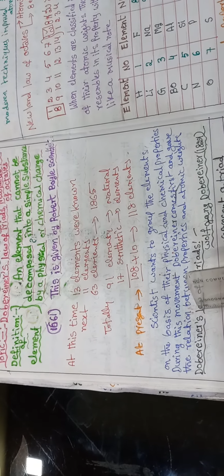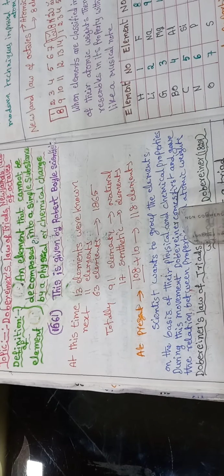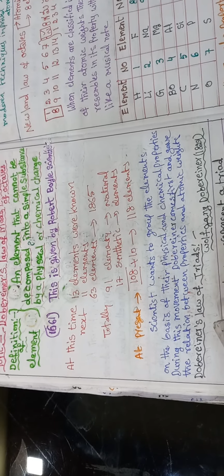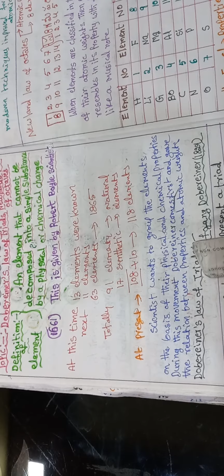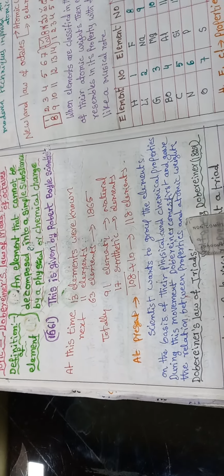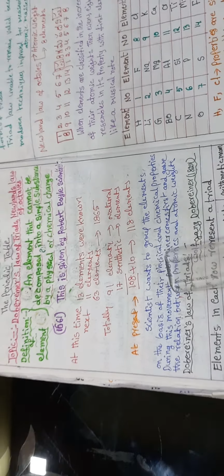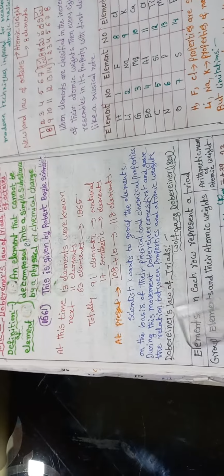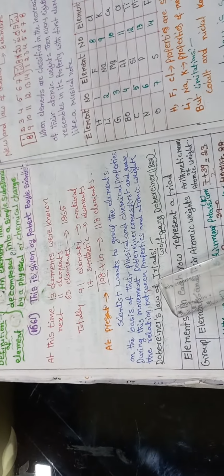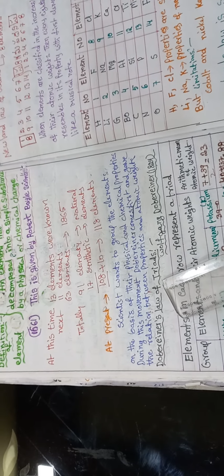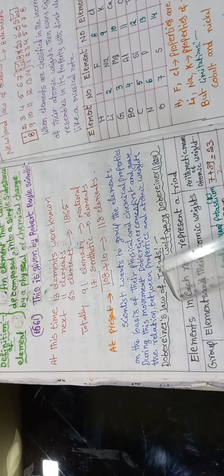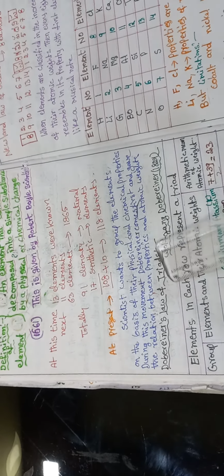Dobereiner came first and gave the relation between the properties and atomic weight. He grouped the elements depending on atomic weight and properties. This is Dobereiner's law of triads.